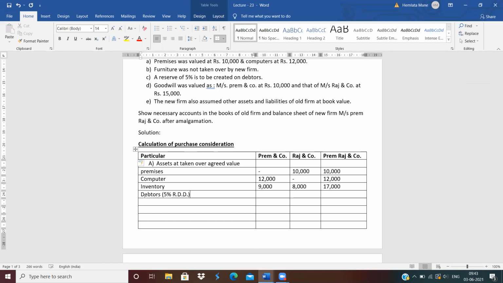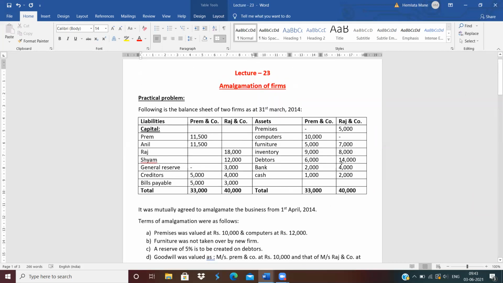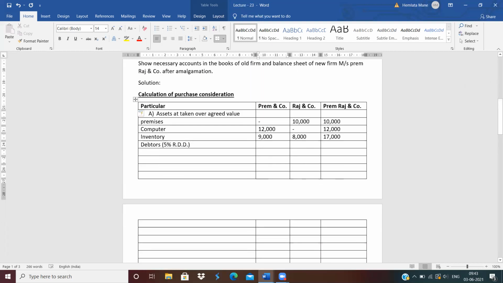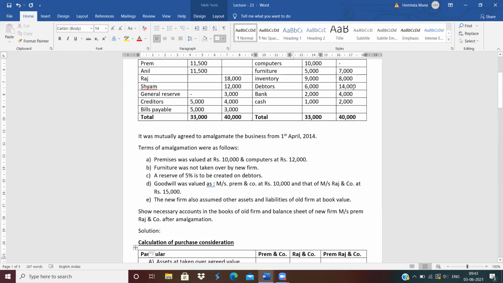How much is the value of debtors? 6,000. 6,000 minus 5% means 5,700. Next, how much is the value in Prem company? 14,000 minus 5% means 13,300.